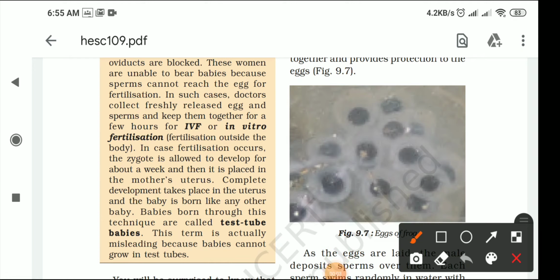Good morning, class. So in today's class we are going to discuss another topic, that is IVF. Okay, so what is IVF? IVF means in vitro fertilization. In vitro fertilization, this is the full form of IVF. Now actually what happens in this case,